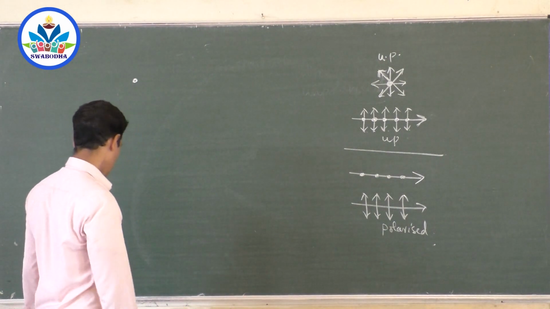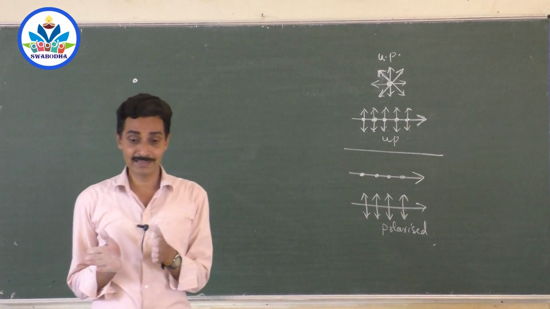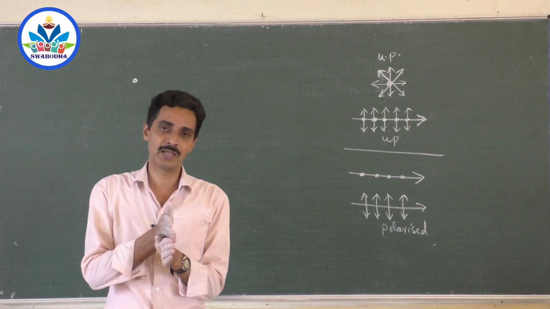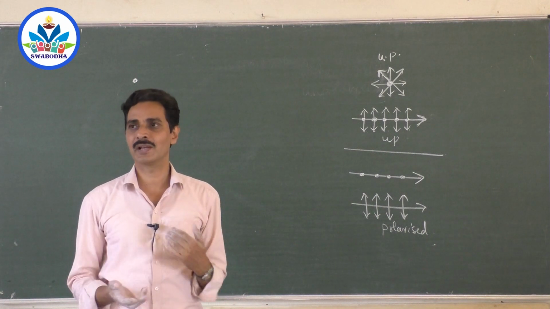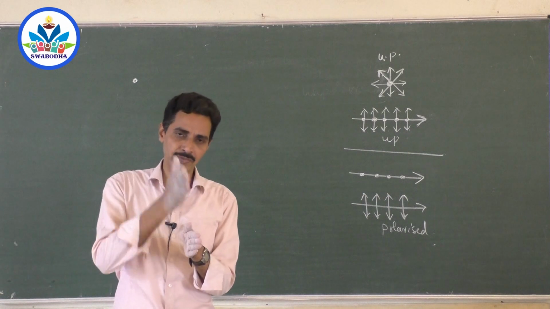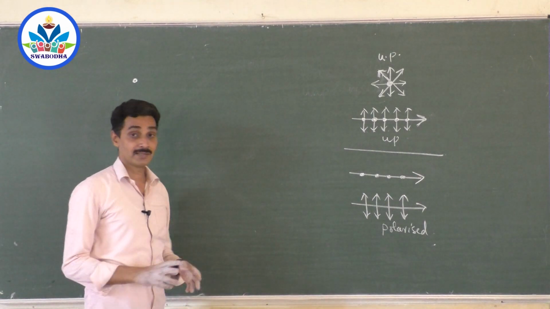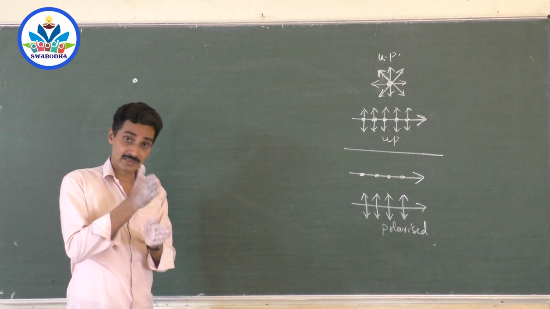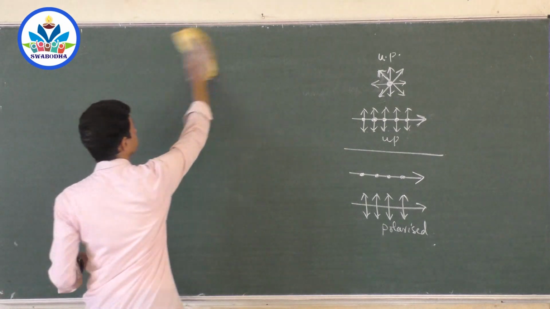Now, the polarization definition: restricting the electric field vibrations to a particular plane. And what is polarized light? Light which contains electric field vibrations only in a single plane. Polarization is a property in which vibrations are restricted to a single plane. Now, another thing.